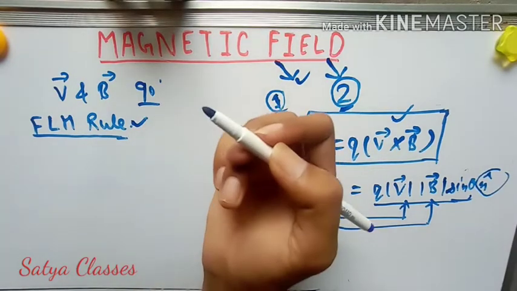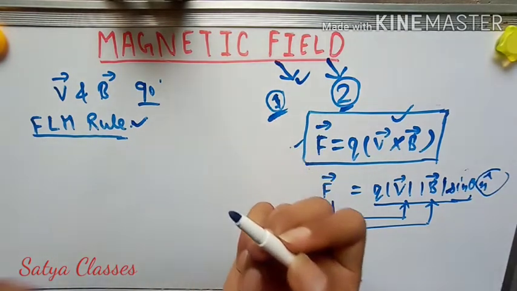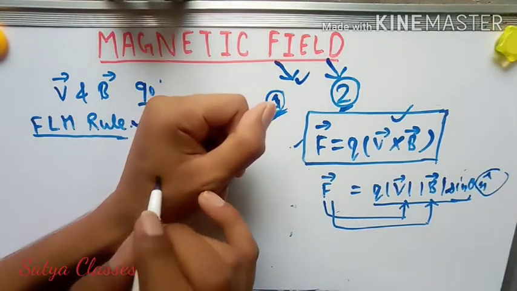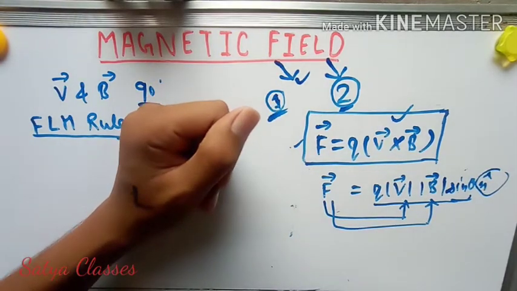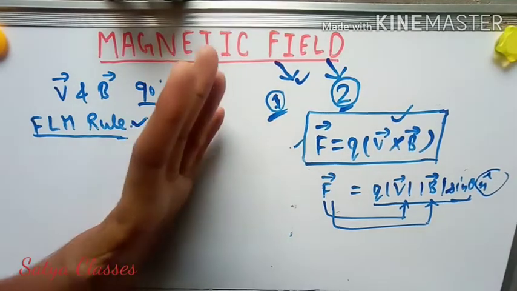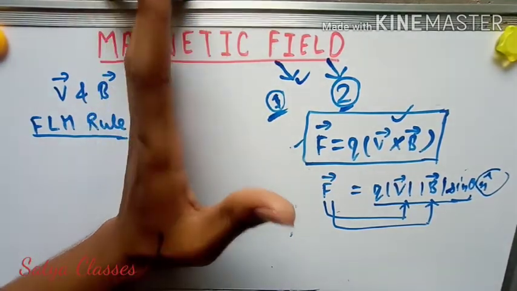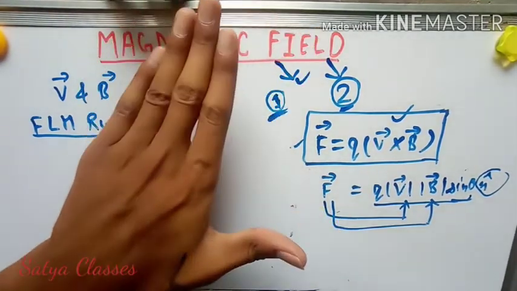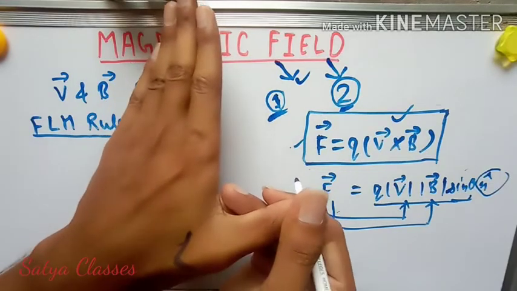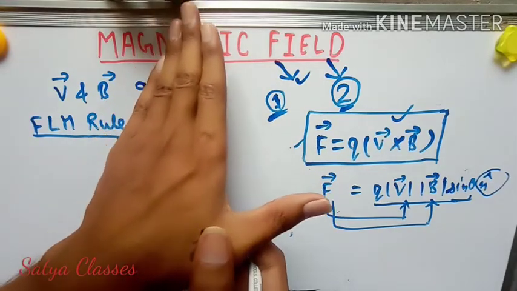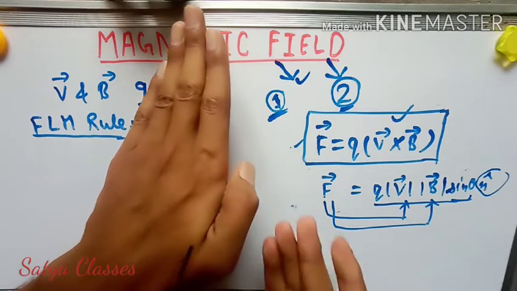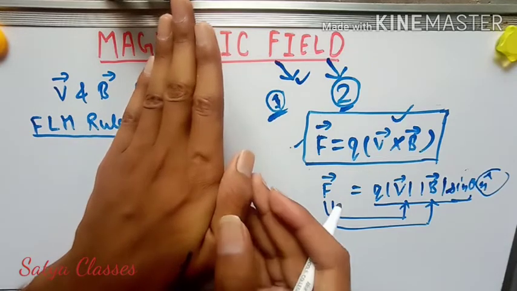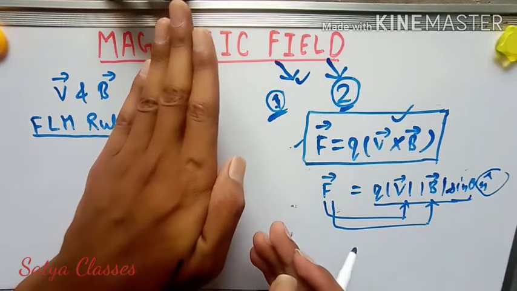So this is my right hand, I am writing by right hand, and this is my left hand. So stretch your left hand in such a way that your thumb is pointing like this. Understand, your thumb should be pointing like this, otherwise if the thumb is like this, you cannot find the direction. Understand?